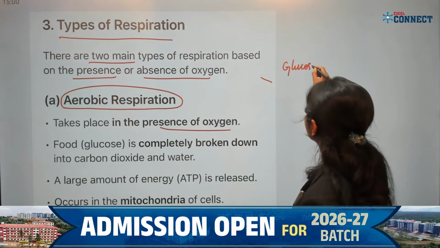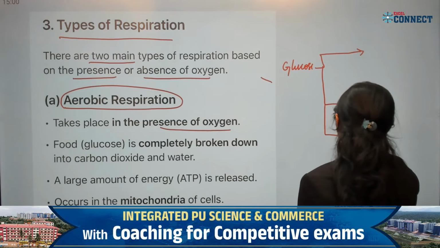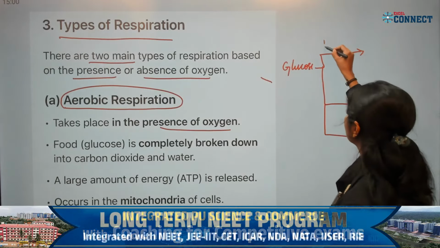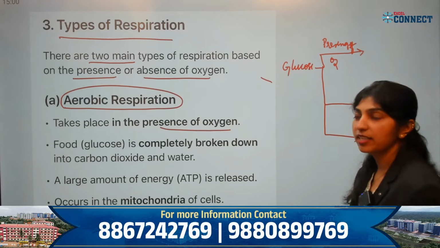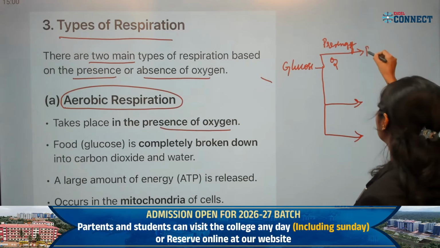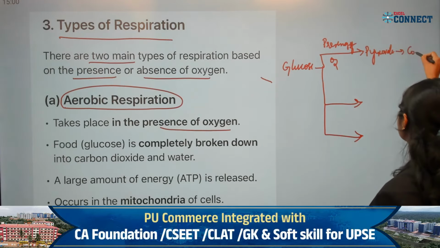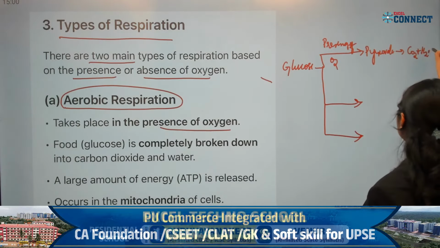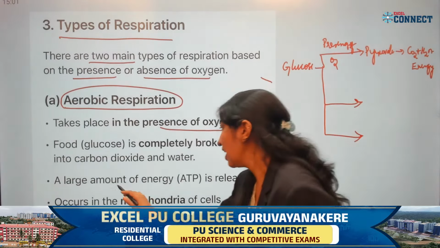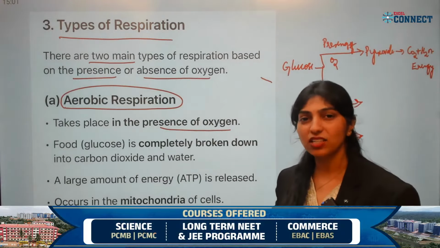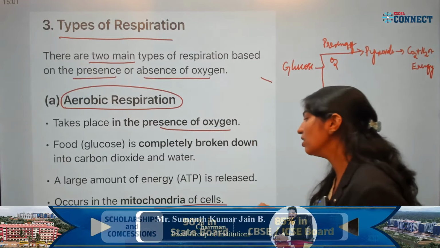Glucose. You have this equation with you, correct? In the presence of oxygen, the respiration is called aerobic respiration, where glucose is broken down into pyruvate. Pyruvate is broken down into carbon dioxide and water and energy. Correct. A large amount of energy is released. Aerobic respiration is nothing but the general respiration which we studied now, and it occurs in the mitochondria.